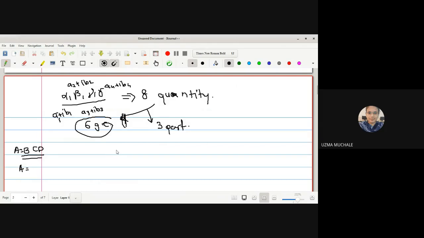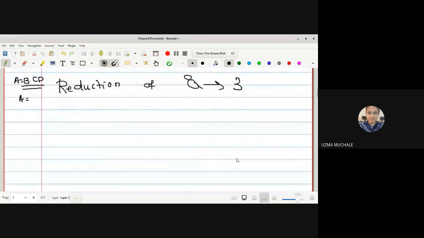We have to reduce because we have already studied that for any rigid body we get six generalized coordinates and only three particles are sufficient to describe it. But here we are getting eight quantities: a1, b1, a2, b2, a3, b3, a4, b4. Now we have to reduce this. Okay, let us follow the procedure: reduction of eight quantities into three quantities. Why are we doing this? Because we already know that for any rigid body only three particles are sufficient to describe the orientation of a rigid body.